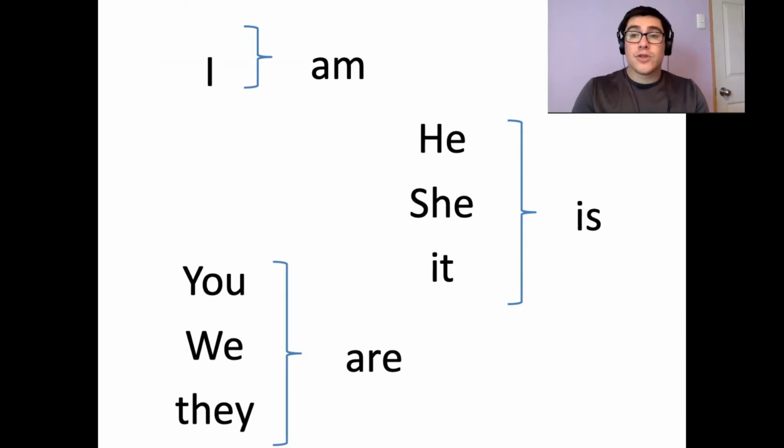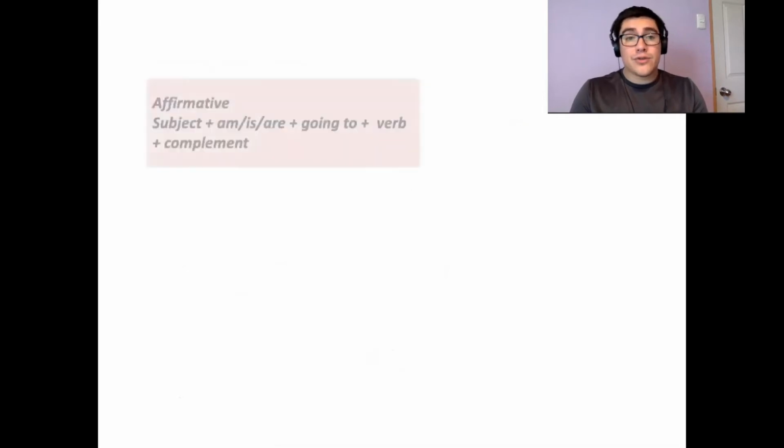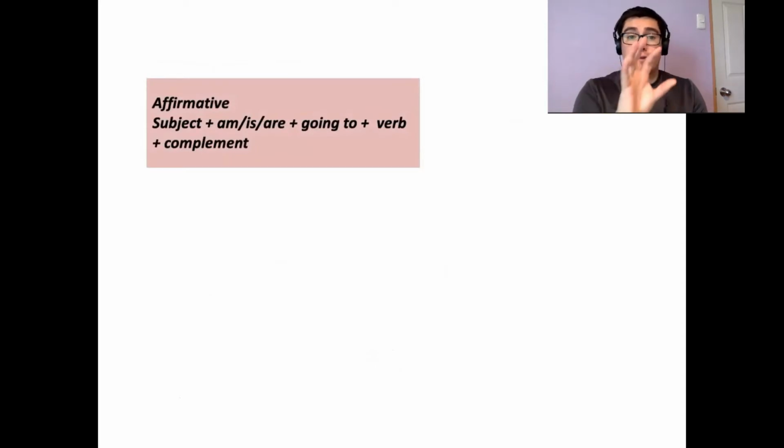Now let's move on to the affirmative. With the going to structure, we follow this pattern. First, the subject: I, you, he, she, it, we, they, the students, woman, man, etc. So we have the subject, we have am, is, or are, then we have going to, then a verb, and finally the complement.